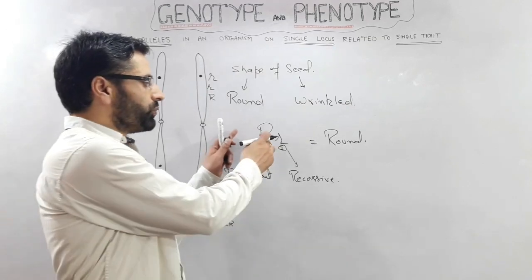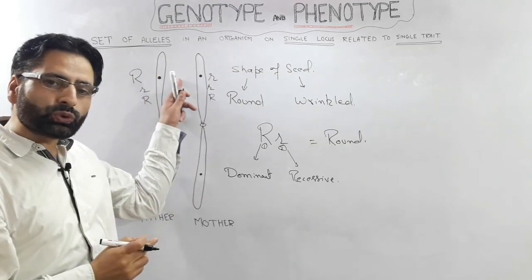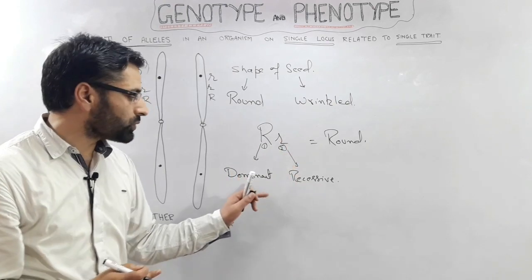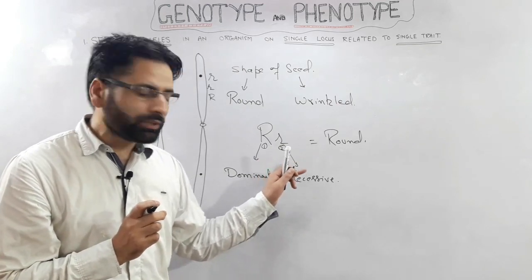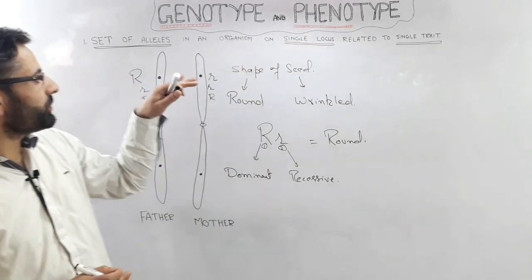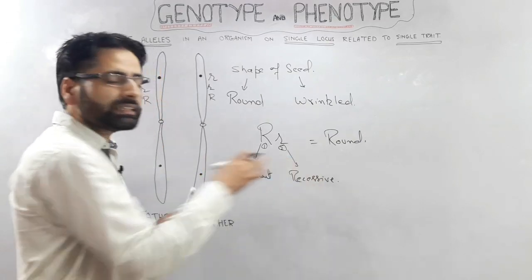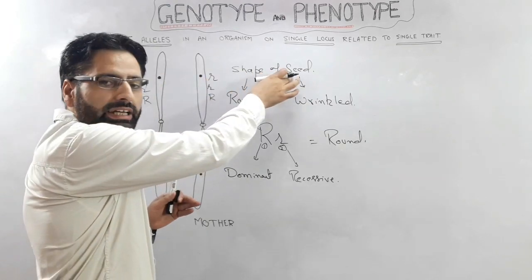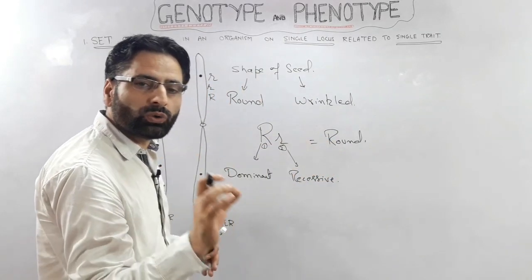That is, we have two alleles at this locus, and one among these two alleles is suppressing the expression of the other and is expressing itself, and is called the dominant allele. The other allele that fails to express its effect is called the recessive allele. That is, at a single locus we have two alleles. One among them is the dominant allele and another is the recessive allele, and both these alleles are controlling the same characteristic, and these two alleles are related with the same phenotype.